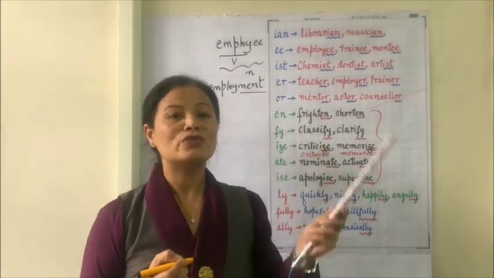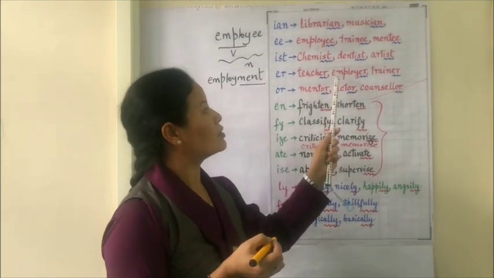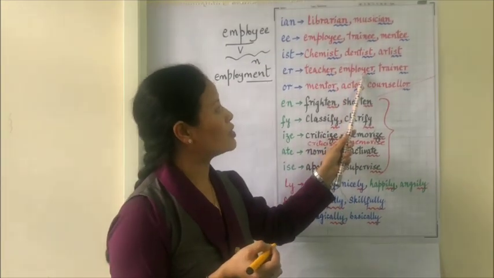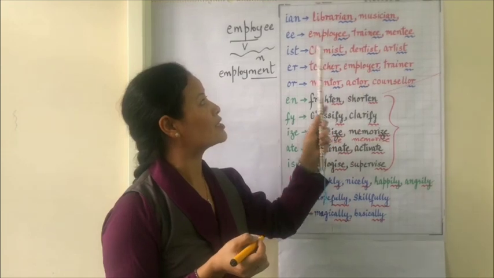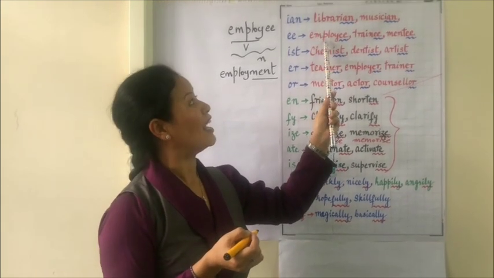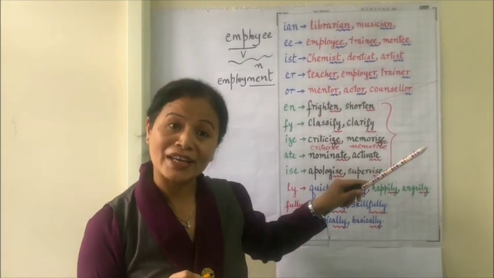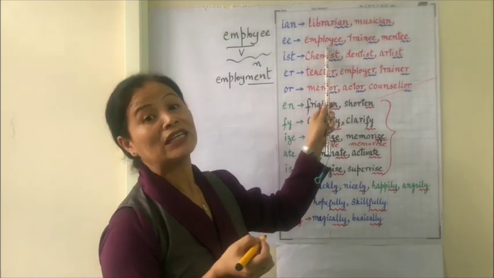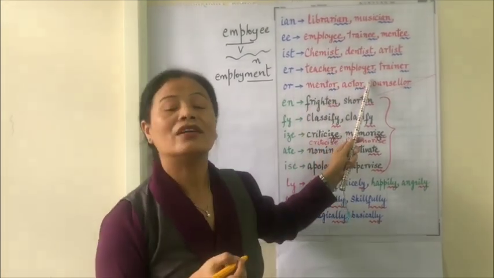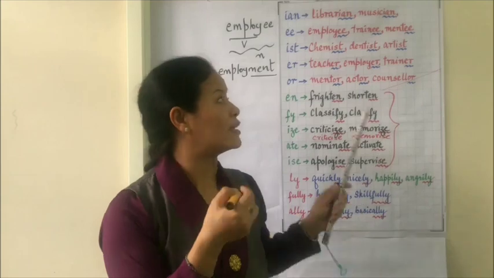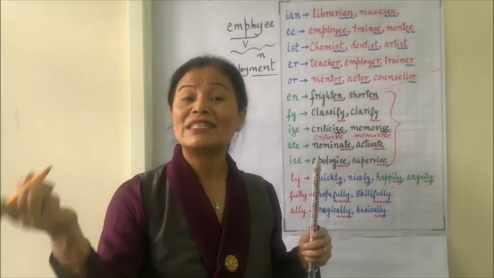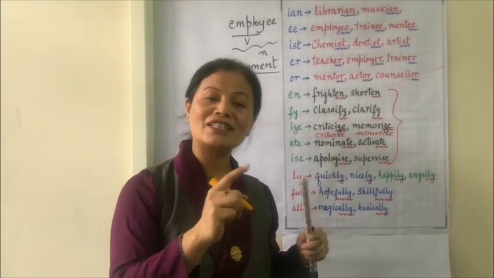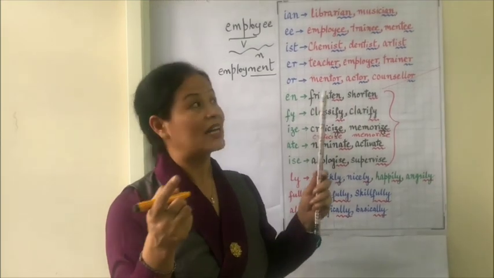What I want you to notice here is employer is the one who is employing and the one who is being employed is called employee. Employee, employer. Usually when we write some formal letter, we have the address of the addresser, and the one who is receiving is addressee. Addresser, addressee.